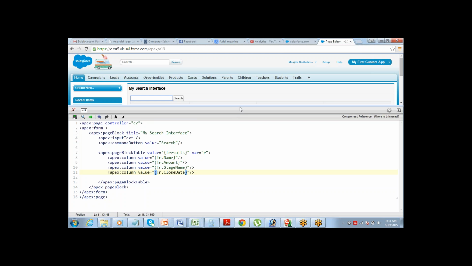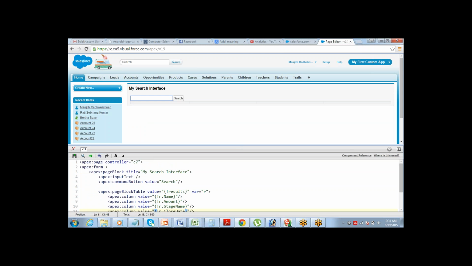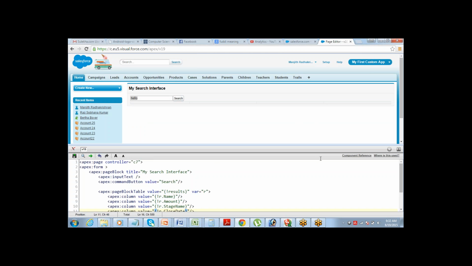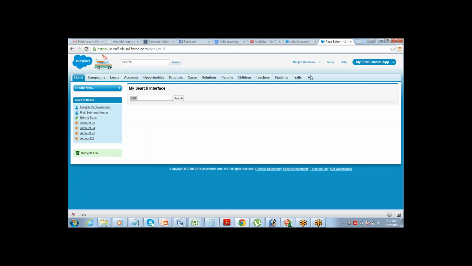So one page block table has been created, but currently it does not show any result. You can try putting hello and clicking on the search button. It will not work because I have not done any logic connection as of now. So I need to define the action for this button. For defining the action for this button, what kind of method will I use? A page reference method will be defined for this.